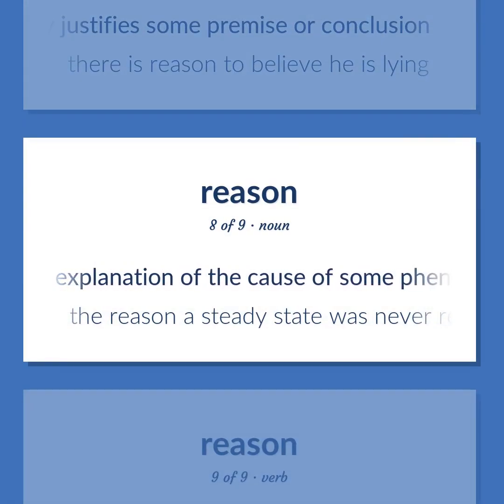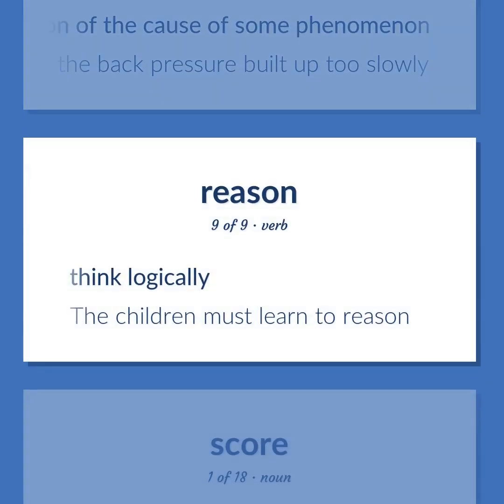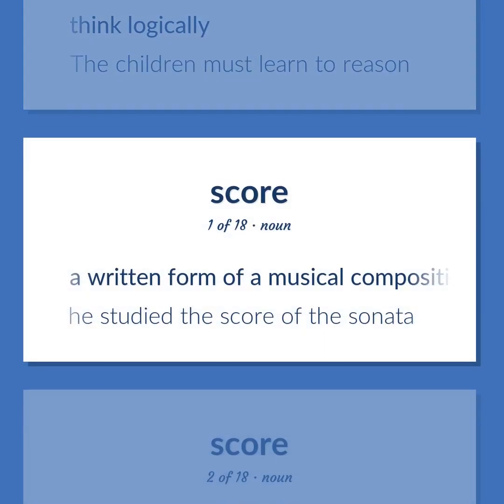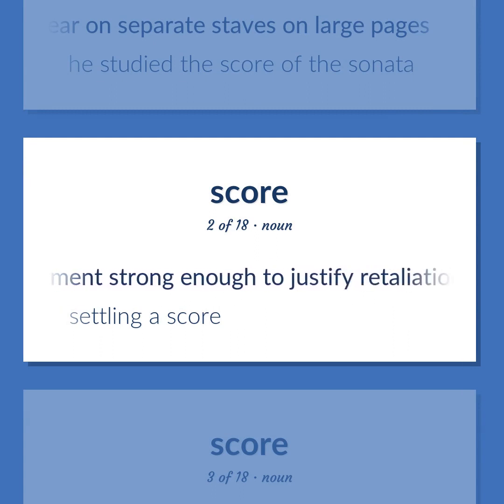An explanation of the cause of some phenomenon. The reason a steady state was never reached was that the back pressure built up too slowly. Think logically. The children must learn to reason. A written form of a musical composition. Parts for different instruments appear on separate staves on large pages. He studied the score of the sonata. A resentment strong enough to justify retaliation. Settling a score.